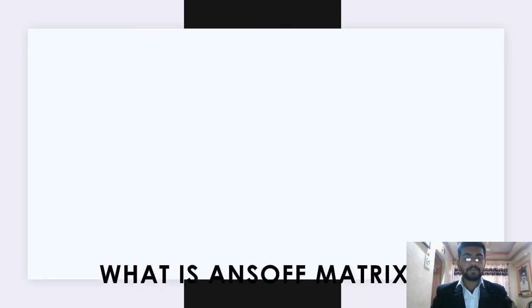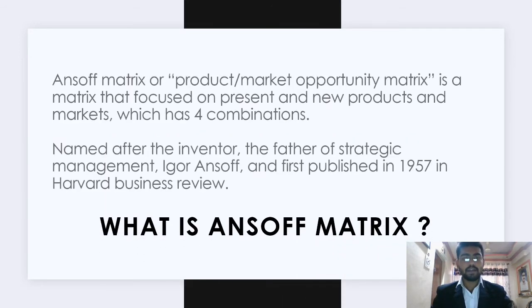Ansoff Matrix. So what is the Ansoff Matrix? The Ansoff Matrix, or product market opportunity matrix, is a matrix that focuses on present and new products and markets, which has four combinations. Named after its inventor, the father of strategic management, Igor Ansoff, it was first published in 1957 in Harvard Business Review.